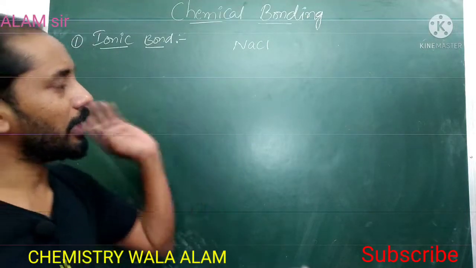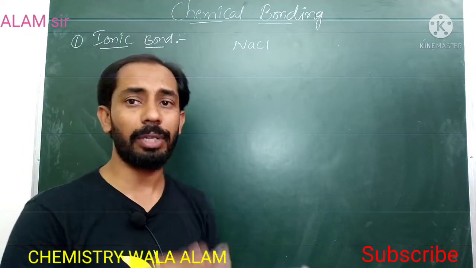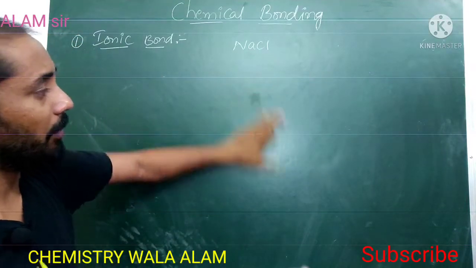So here, which is used for enhancing the taste of the food, which type of bond is present, and how can we know that? So first of all, the ionic bond, what is the definition?